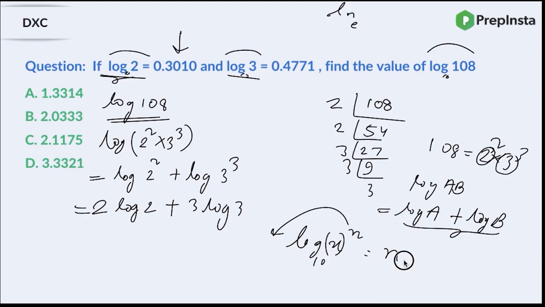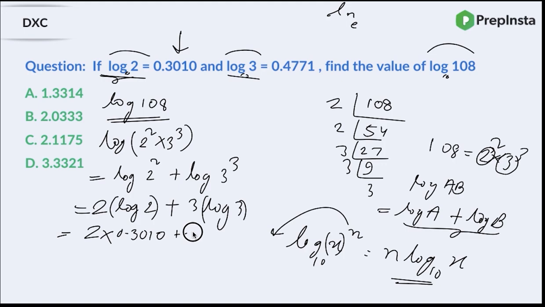So I can write it as n log of x to the base 10. That is another property from logarithms. So that way I'm able to find it as 2 log 2 plus 3 log 3. So now I know what is the value of log 2, right? That is nothing but 0.3010 plus the value of log 3 is also given to me as 0.4771, right? So from here, if I calculate, I'll get the answer as 2.033.